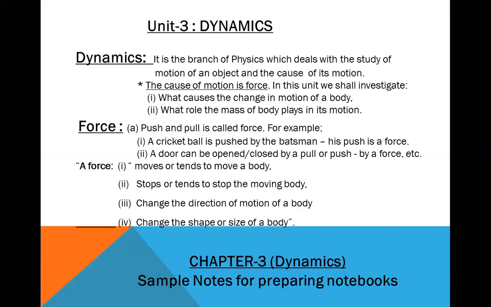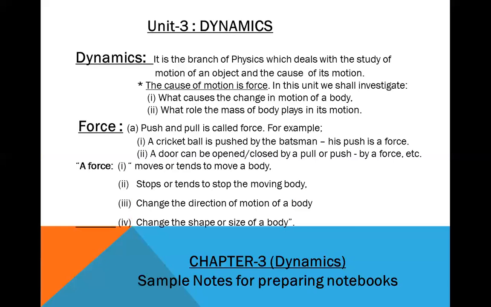The cause of motion is force. In this unit, we shall investigate number 1, what causes the change in motion of a body. Number 2, what role the mass of a body plays in its motion. So let's first study the cause of motion, that is force.